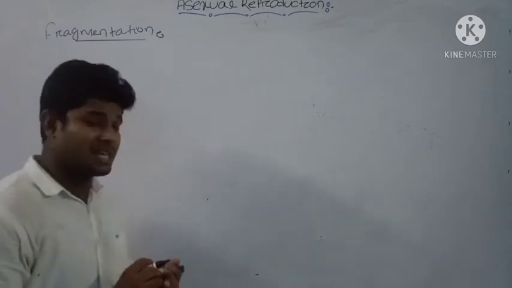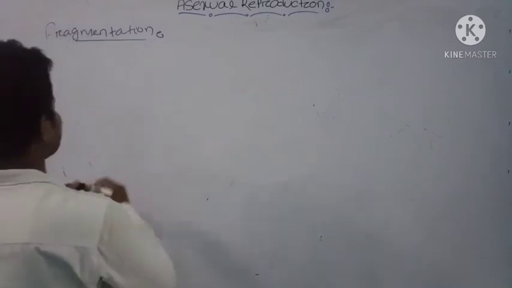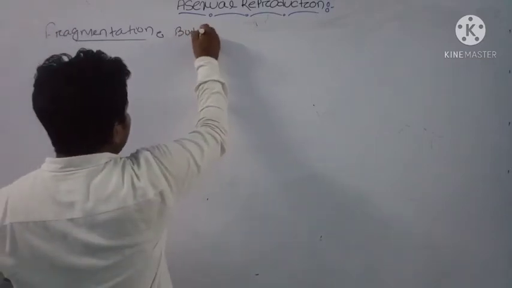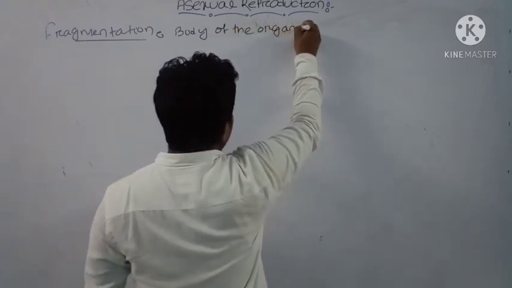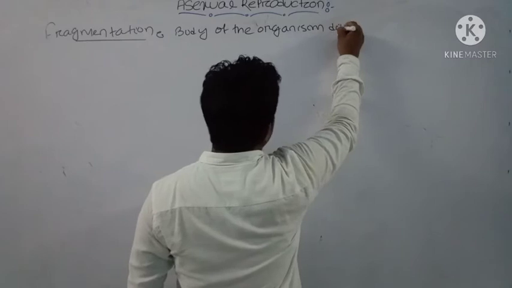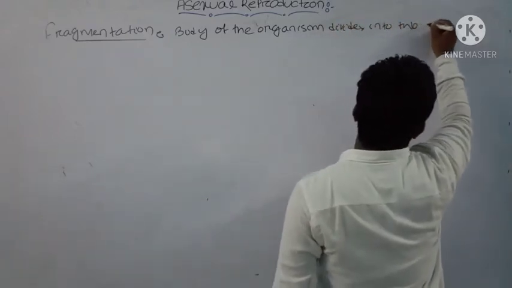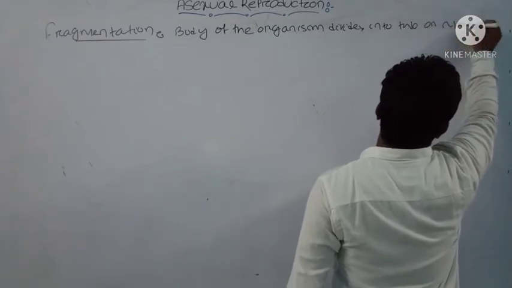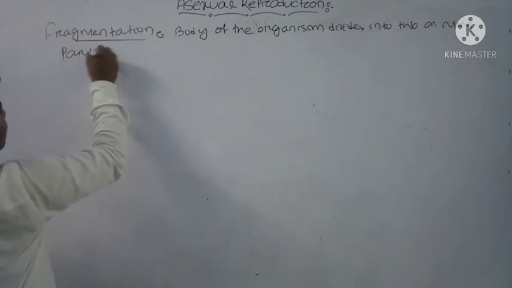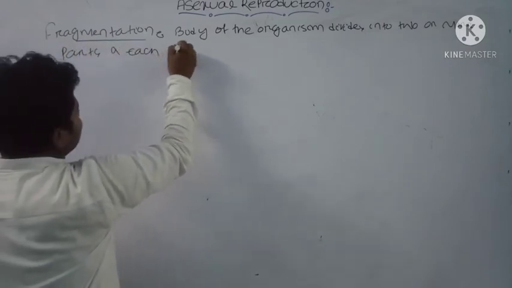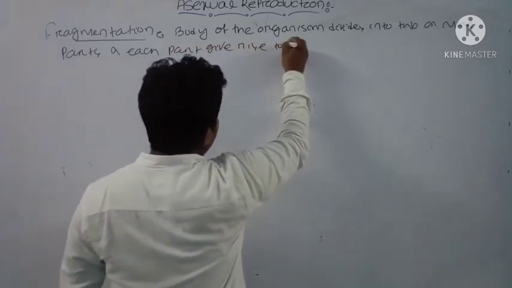In the fragmentation process, the body of the organism divides into two or more parts, and each part gives rise to a new individual.